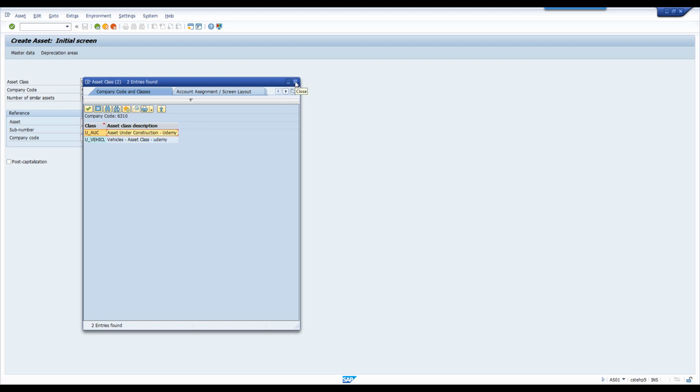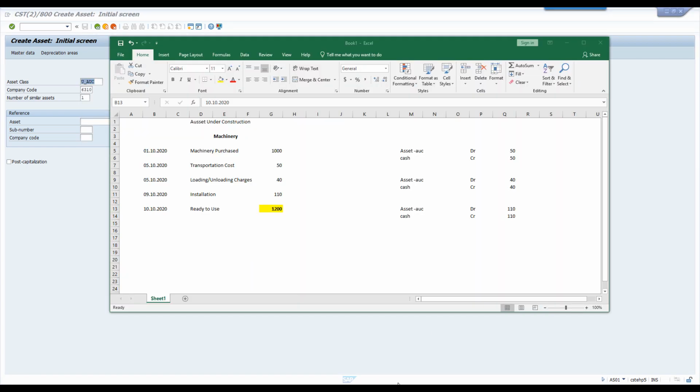Generally, in many companies for asset accounting, the AUC concept is widely used. So learn it properly, and practice it well to get a grip on the subject. Now coming to our discussion, here I have a small scenario. See, I purchased one machinery from outside.